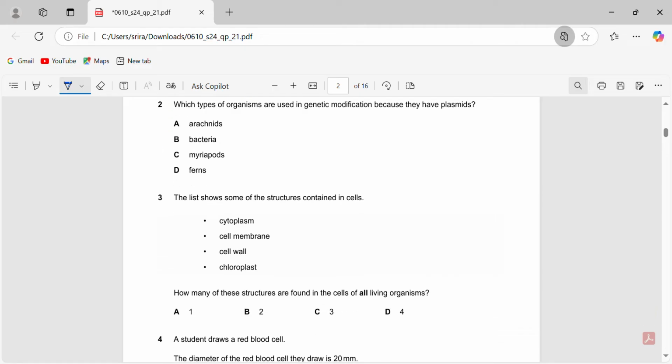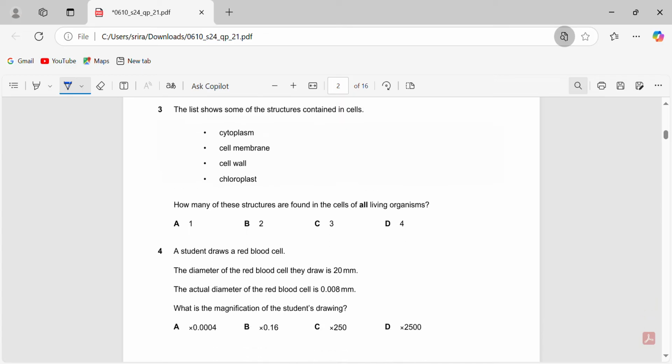Which type of organisms are used in genetic modification because they have plasmids? If you've seen my earlier biology video about genetic modification, you should know that the answer is B, bacteria. Bacteria have plasmids. They are the only organism in your IGCSE biology syllabus that you have to learn which have plasmids, which are circular forms of DNA. So the answer is bacteria. We can just keep moving on.